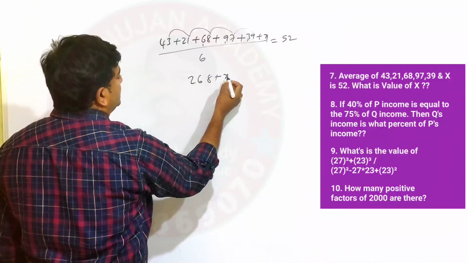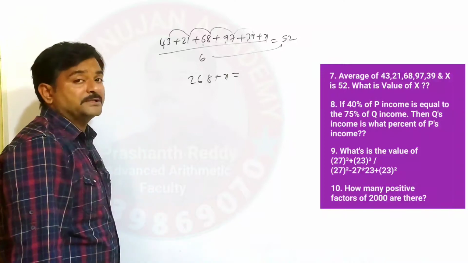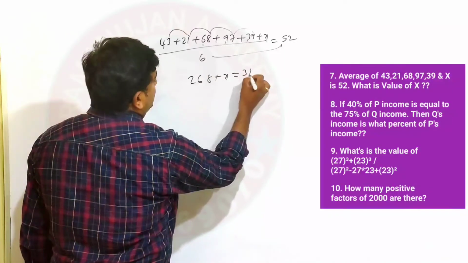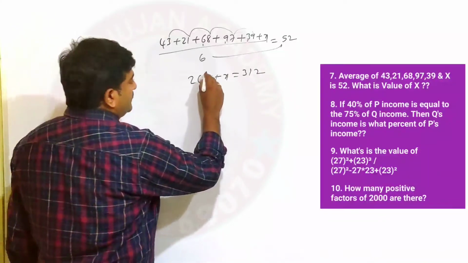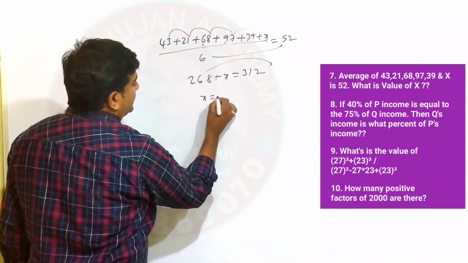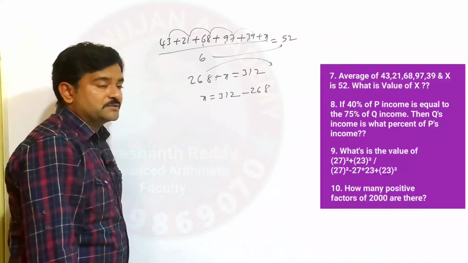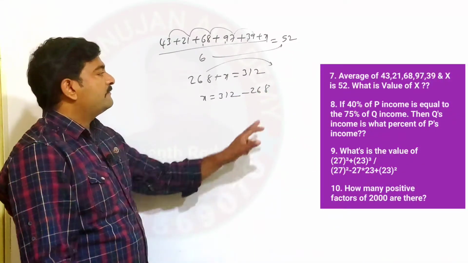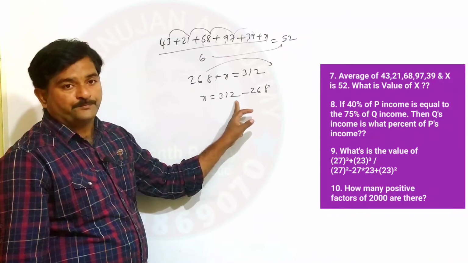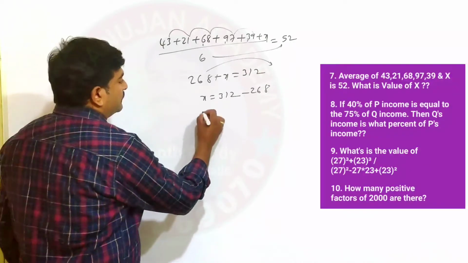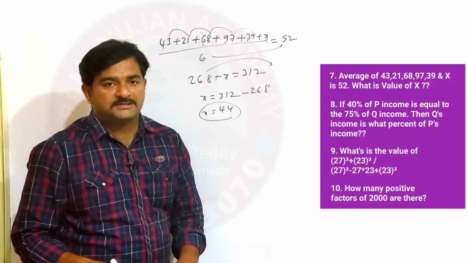So 268 plus x is equal to, you have to multiply these two, 52 into 6. 52 into 6 is 312. 6 fives are 30, 2 sixes are 12. If you shift that to the other side, x is equal to 312 minus 268. For this we first add 32, right? So 32 plus 2 is 34, 44. Therefore the x value is simply 44. That's all. A very simple question.